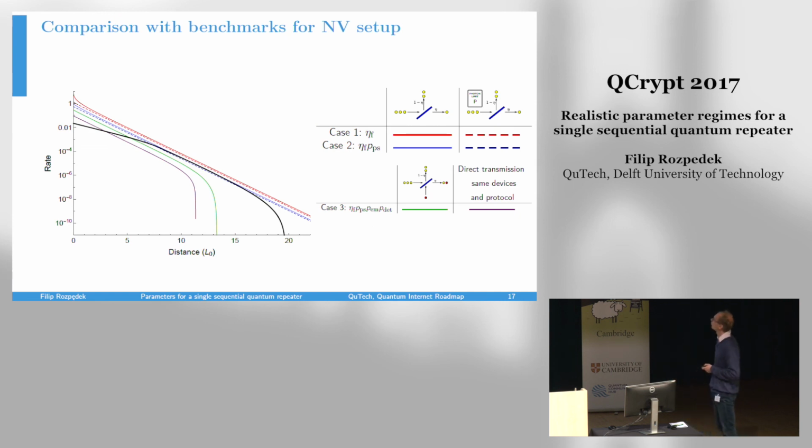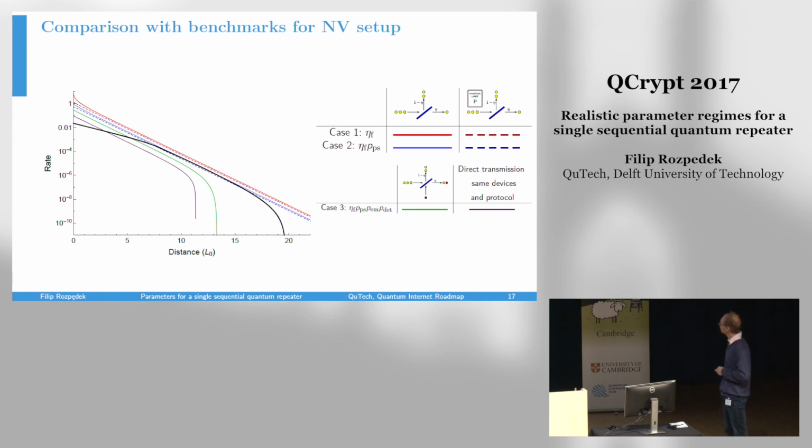So now we can perform the comparison of our expected rate with all those benchmarks. We have 3 cases corresponding to which of those lossy processes are included in the channel. For cases 1 and 2, we have the pure loss channel benchmark and the pure loss channel with the restricted number of photons that we can input per channel use.